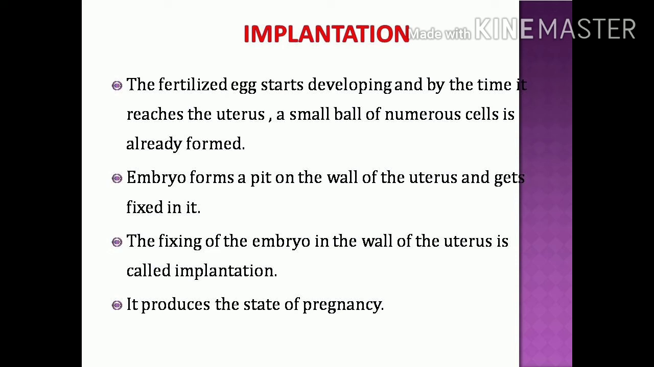So after fertilization in the fallopian tube, the zygote divides continuously. It becomes a mass of cells that looks like a small ball-like structure, called an embryo. Then it slowly comes to the uterus region, where it forms a small pit. In that pit, the embryo goes and fixes. That process is called implantation, and this produces the state of pregnancy. When implantation takes place, that state we call pregnancy.